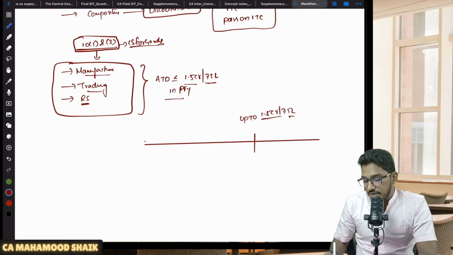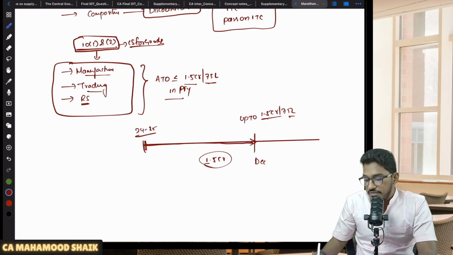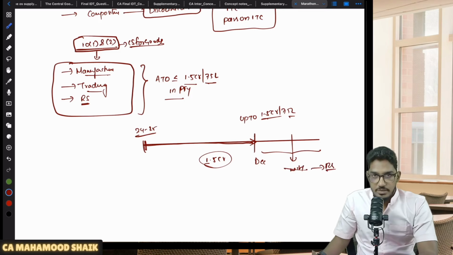Let us say, for example, for the year 24-25, I am eligible for composition scheme. So till December, my turnover is 1.5 CR. So till December, I can remain under composition scheme. But from 1st January onwards, my turnover has exceeded 1.5 CR. Now from 1st January onwards, I have to withdraw from the composition scheme. I have to come to the regular scheme. Able to understand?